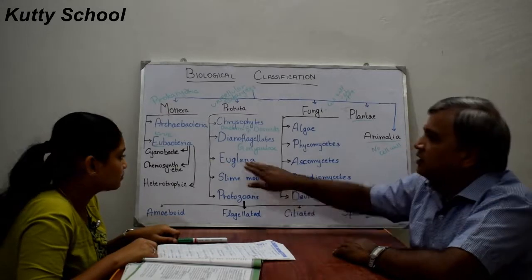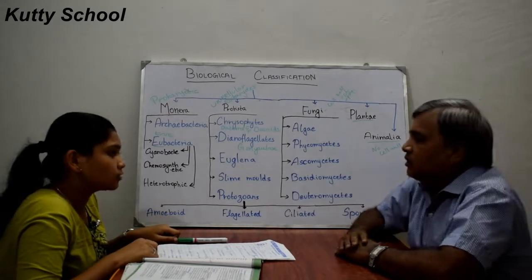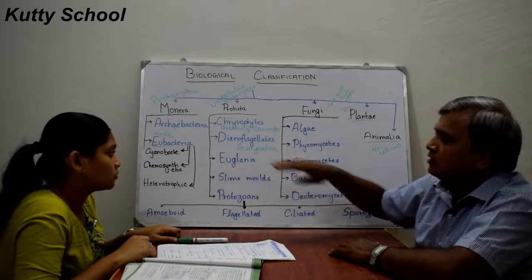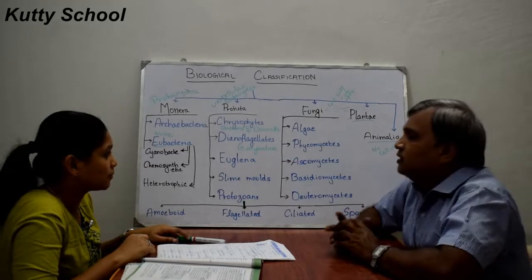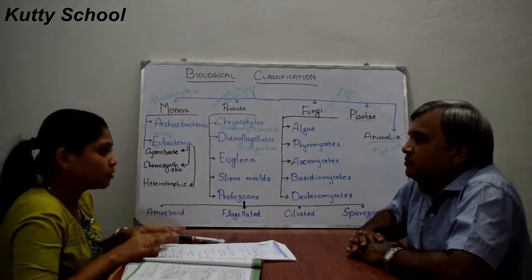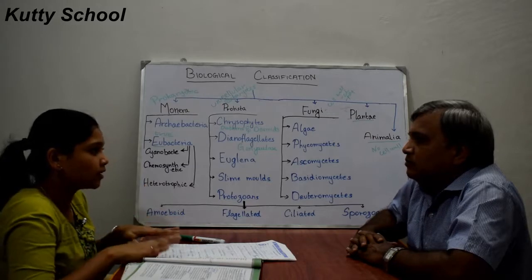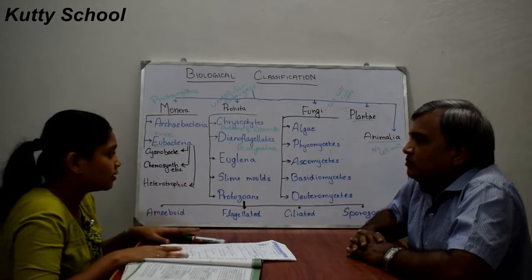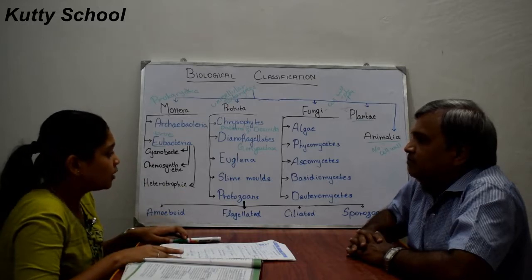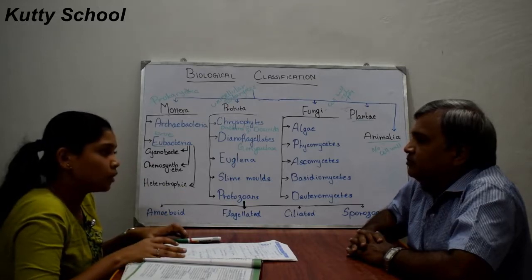Okay. So this is living in freshwater. Maybe you can relate 'eu' as true, so that it is living in freshwater. These live in stagnant waters, where the water is not moving. Euglena mostly lives in stagnant water, and these euglena do not have a cell wall.